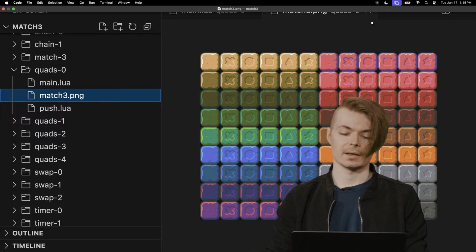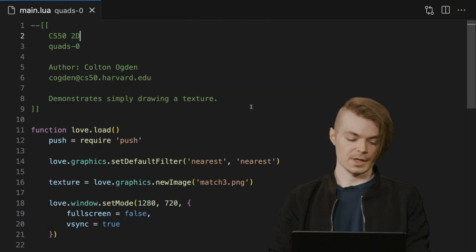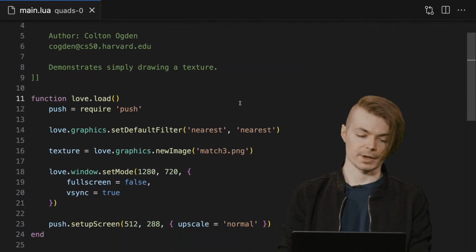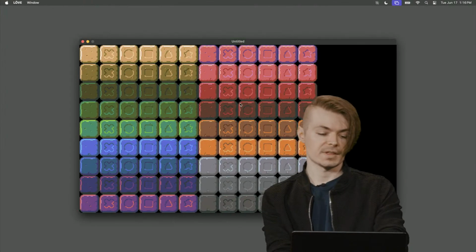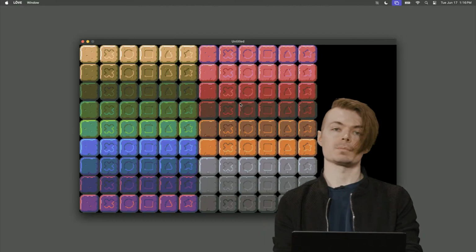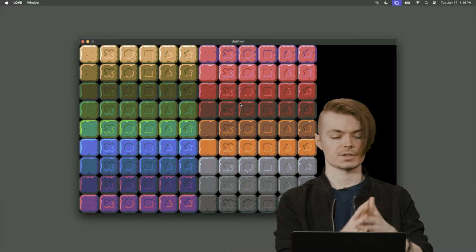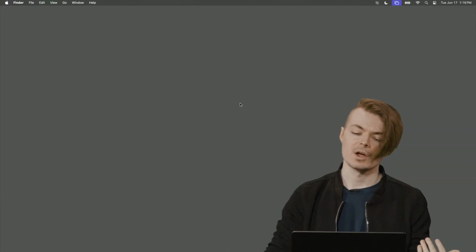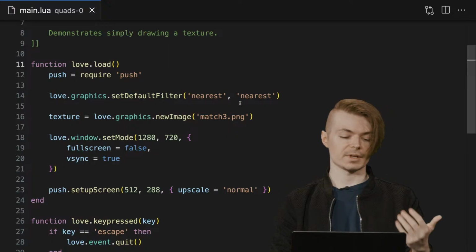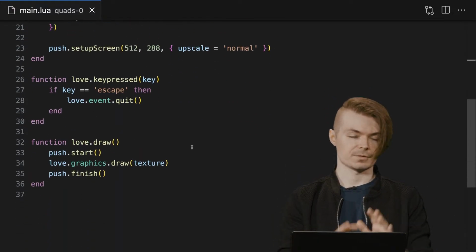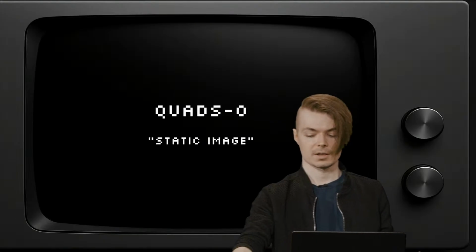So I'm going to go ahead and look at quad 0 here real quick. This is a very simple example. I'm going to run it. We'll see that it literally just prints the texture, because the goal is for us to get started. Just what do we have to work with? Where are we moving towards? So this is just literally drawing the texture. It's nothing that folks really haven't seen yet, but we're loading it. We're getting things ready to go. Just a very simple love.graphics.draw of the texture.